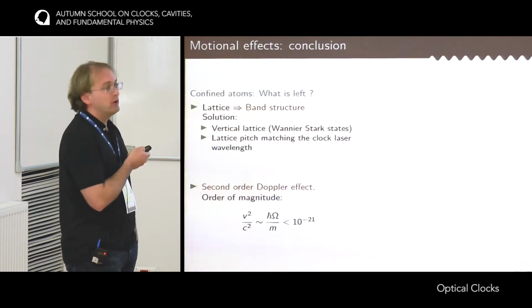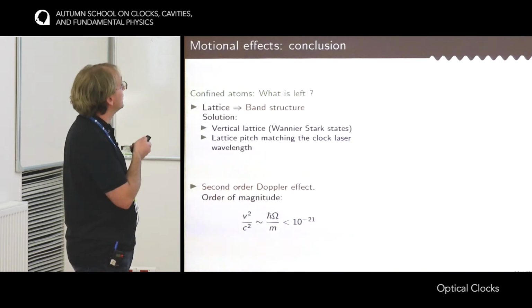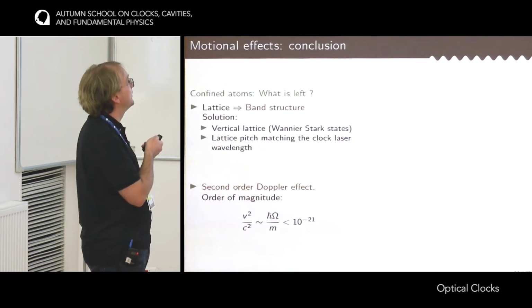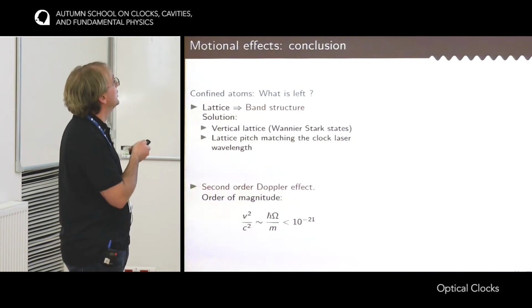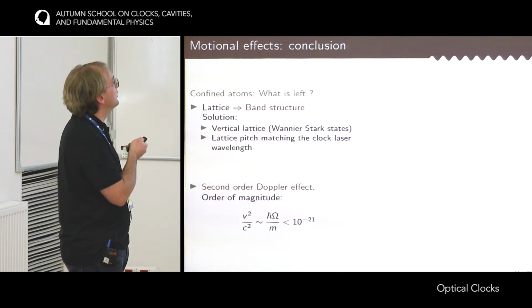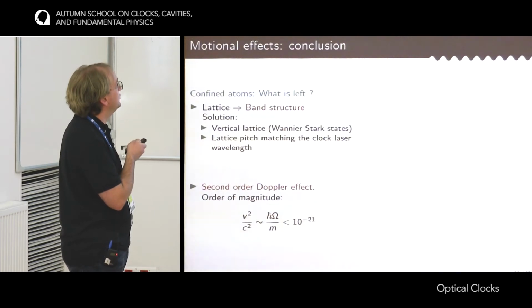So are we done now that we have confined the atom? What is left? There are basically two sources of motional effects remaining. The first one is the fact that the atoms are trapped in an optical lattice, so there is a band structure. The solution for that is twofold. Either use a vertical lattice. You have seen the Wannier-Stark states in the previous lecture that lift the degeneracy between sites of the lattice and kill the band structure associated to it.